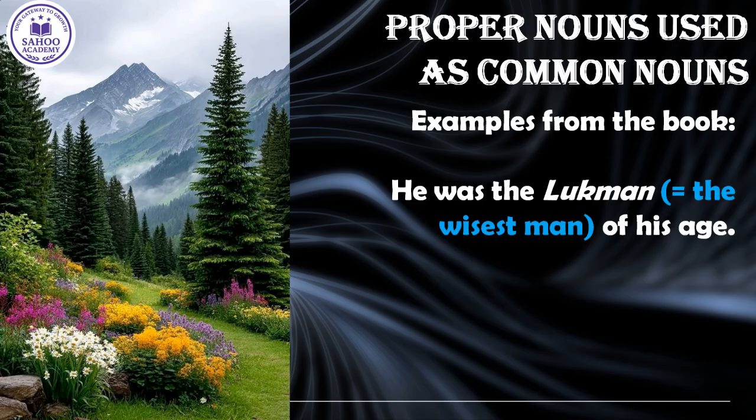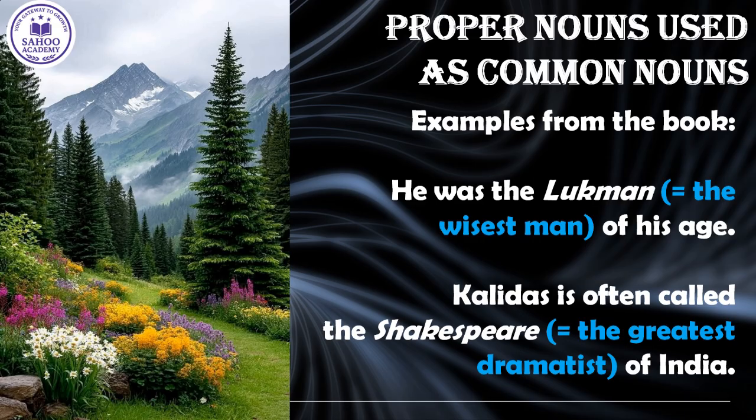So, Laxman is used as the common noun representing wisdom. Second, Kalidas is often called the Shakespeare of India. Here, Shakespeare does not refer only to William Shakespeare. It means the greatest dramatist. So, Shakespeare is used as a common noun for excellence in drama. So remember, when a famous name is used to describe a type or a quality rather than the actual person, it is a proper noun acting like a common noun. Clear? Now let's go to the next slide.